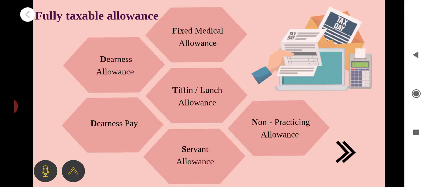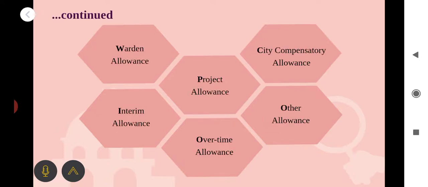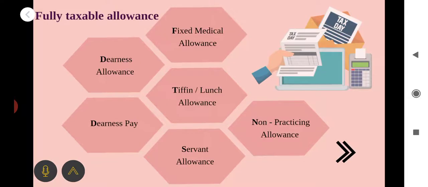First one, dearness allowance, DA, dearness pay, DP, fixed medical allowances, tiffin or lunch allowances, servant allowances, non-practicing allowances, warden allowances, interim allowances, project allowances, overtime allowances, city compensatory allowances or CCA, other allowances. Let us see in brief what these fully taxable allowances are.